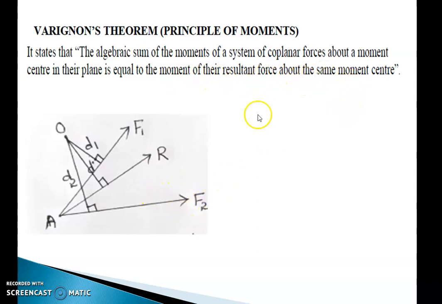So as per this definition, the same thing I can write in the form of a mathematical relation containing F1, D1, F2, D2 and R and D. It tells that F1 into D1 plus F2 into D2 is equal to R into D. That is the meaning of this theorem written in terms of a mathematical relation. Okay, now we need to prove this theorem.